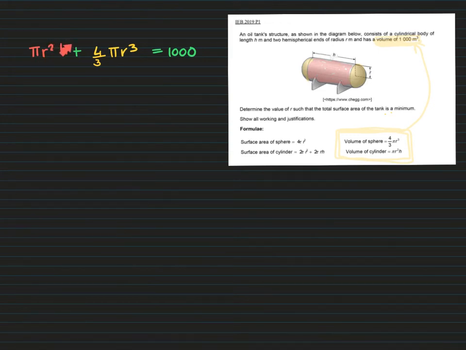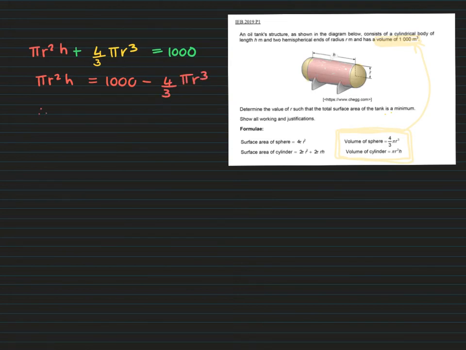So I want to make h the subject of the formula again. All right, remember that you want to be left with an equation which contains r's. So there's no point in me making r the subject of the formula. I'm going to make h the subject of the formula. So we're going to start off by subtracting this 4/3 pi r cubed on both sides. So we're going to have 1,000 minus 4/3 pi r cubed.